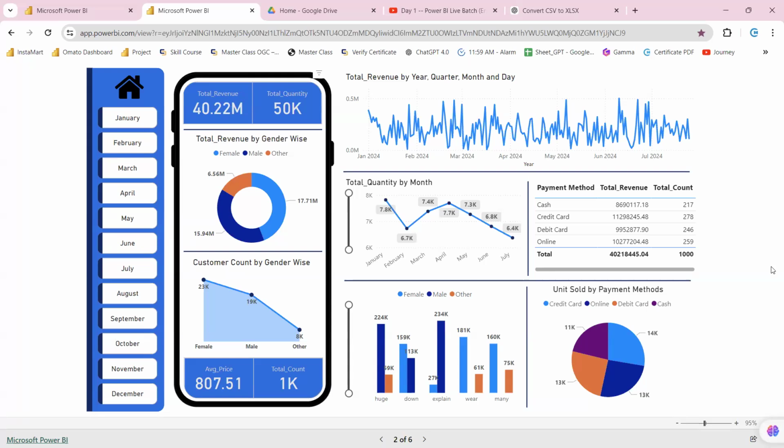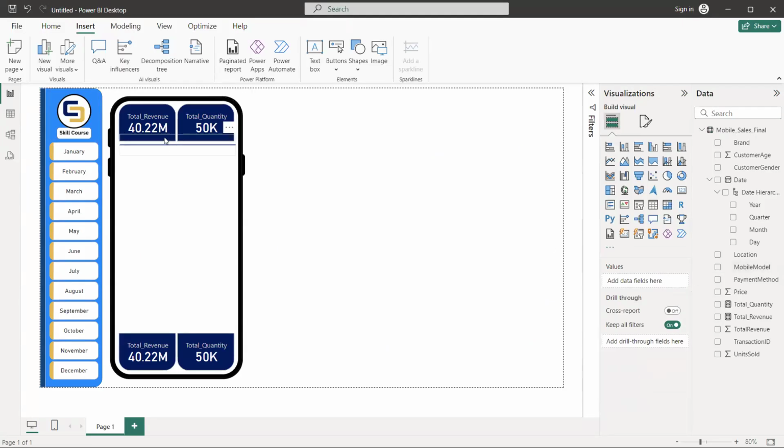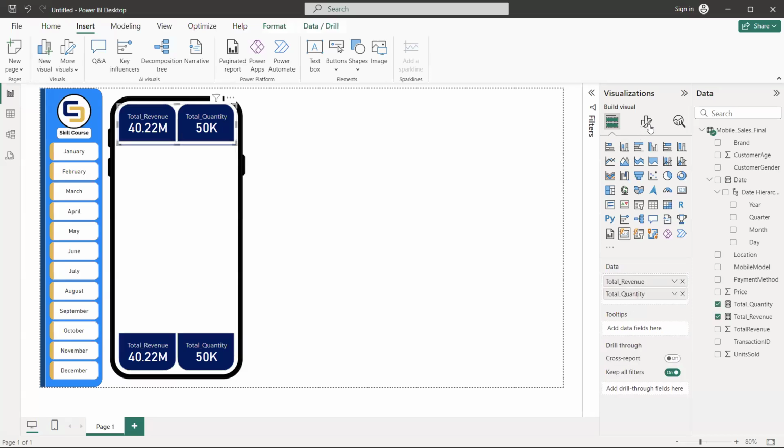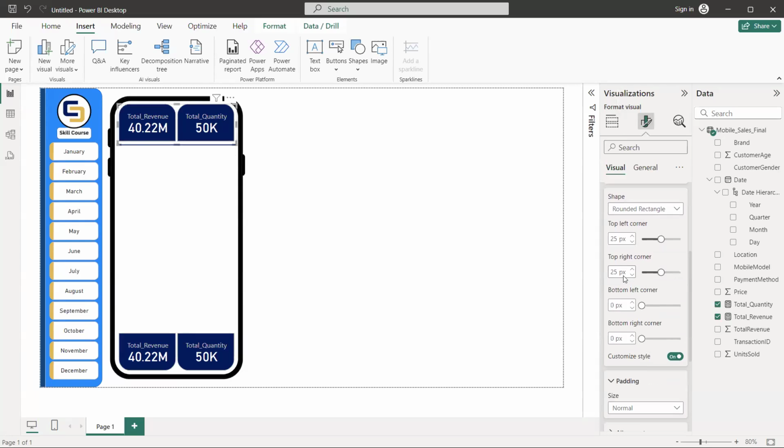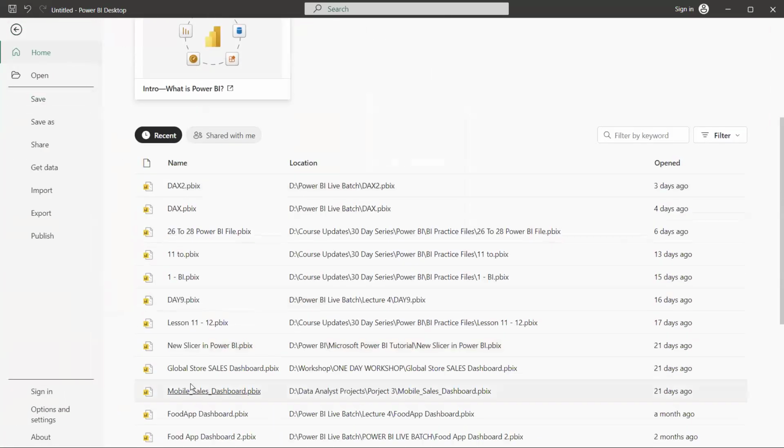Because if you change from here, it is going to affect both the cards at a time. I just have to remember that. If I change the right corner, then all the right corners will change. I think I have added individual cards in that presentation. Let me check it out.